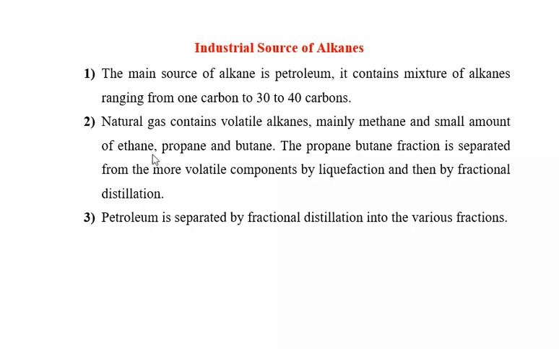From this natural gas, the propane and butane fraction is separated from the more volatile components by fractional distillation. As natural gas contains mainly methane and small amounts of propane and butane, they can be separated by fractional distillation. Petroleum is also separated by fractional distillation into various fractions.